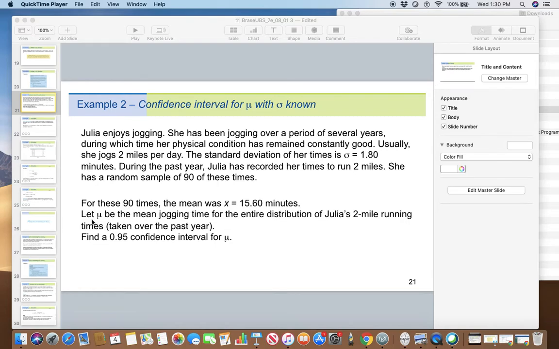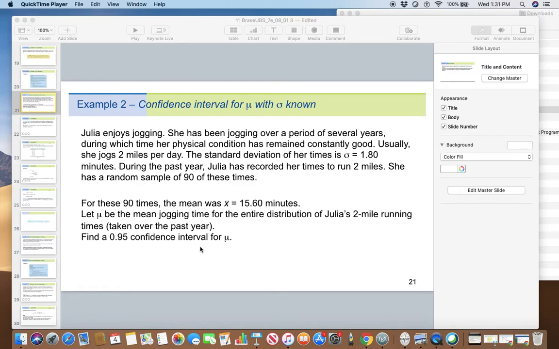Let mu be the mean jogging time for the entire distribution taken over the entire year. Okay, a year has more than 90, right? It has 365 days and so on. Find a 0.95 confidence interval for mu. 0.95 meaning 95% confidence.